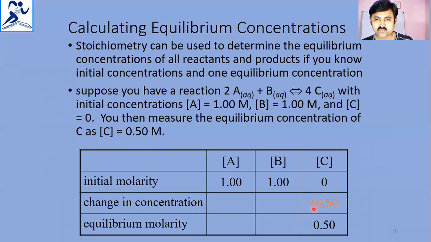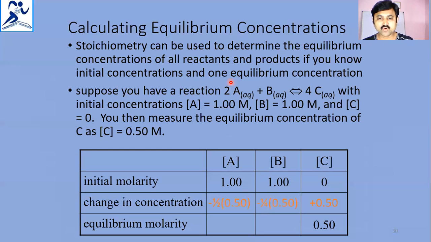That means when the concentration of C changes by plus 0.5, the reactants are said to be decreased. So that's why you have taken the coefficient before 0.5 for A as 1/2, because there are 2 moles of A on the reactant side.